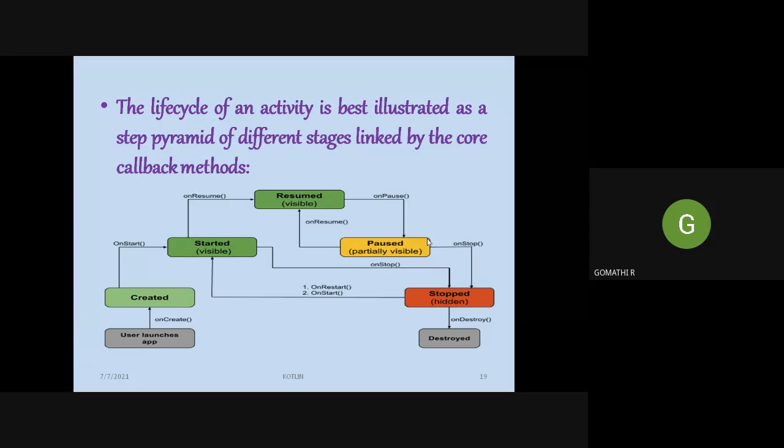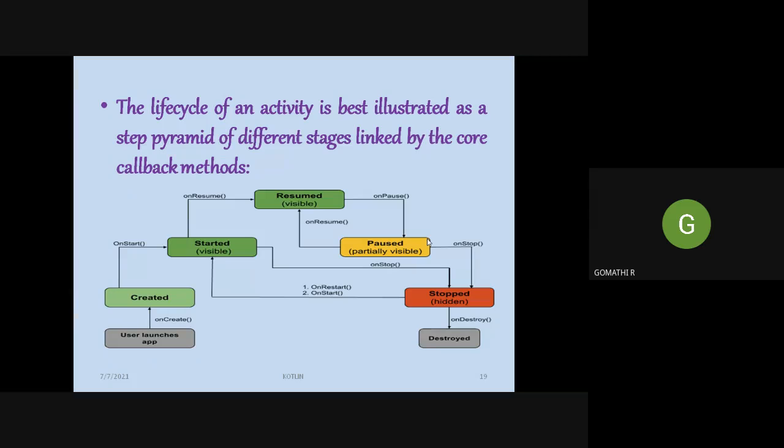When you go from one screen to another screen, you may pause that screen using the onPause method, and you can go to another activity. When you come back to the previous activity, onResume can be called. When you need to exit from that activity, the onStop method will be called, and finally onDestroy will be called if you delete that application.